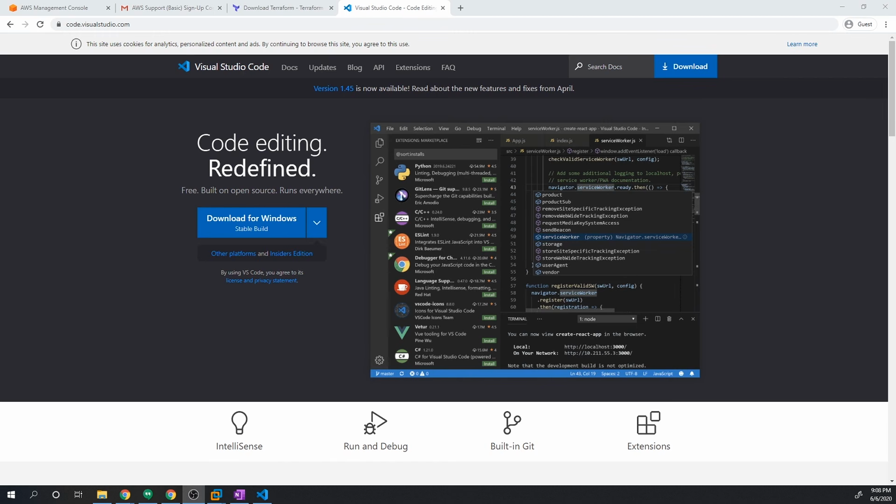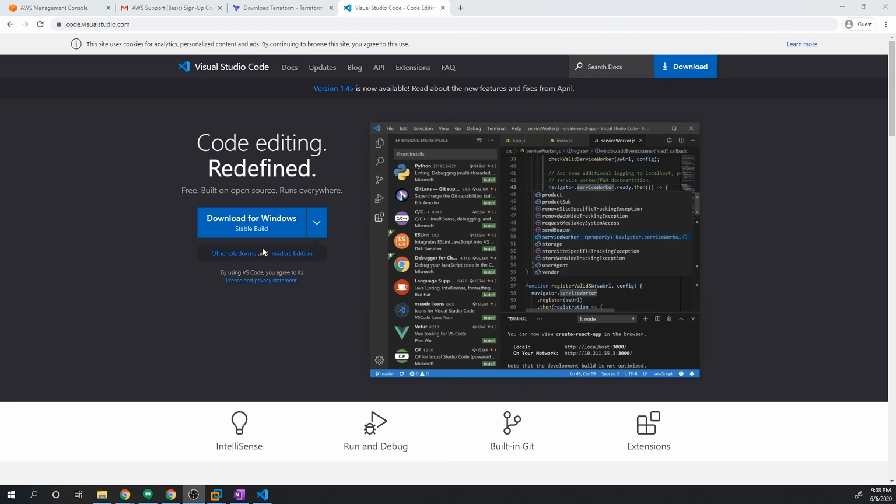So if you want to follow along and get VS Code as well, just go to code.visualstudio.com, and the website should automatically detect what operating system you're on. You should just be able to hit this button. You can see here it detected I'm using Windows, but if you're on a Mac, it should say download for Mac. So just download that. Moving forward, that's what I'm going to be using. But once again, if you want to use something else, feel free to do that.